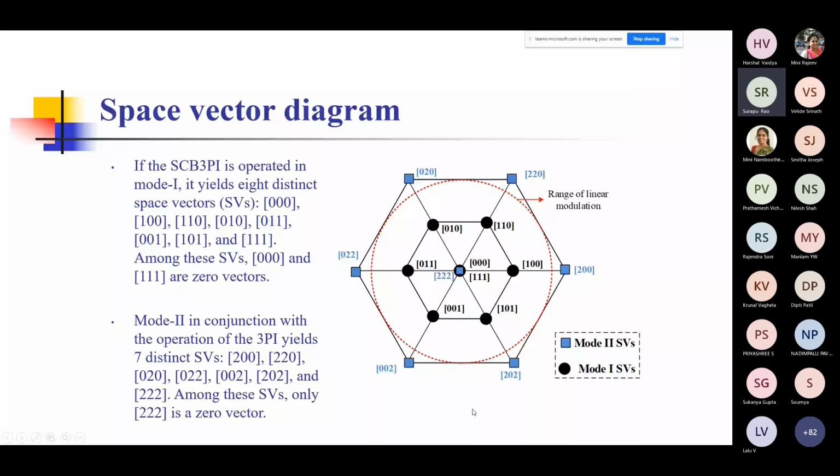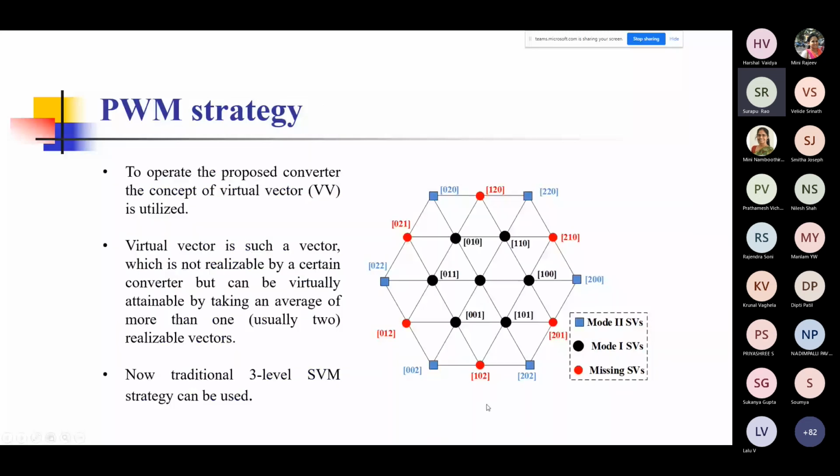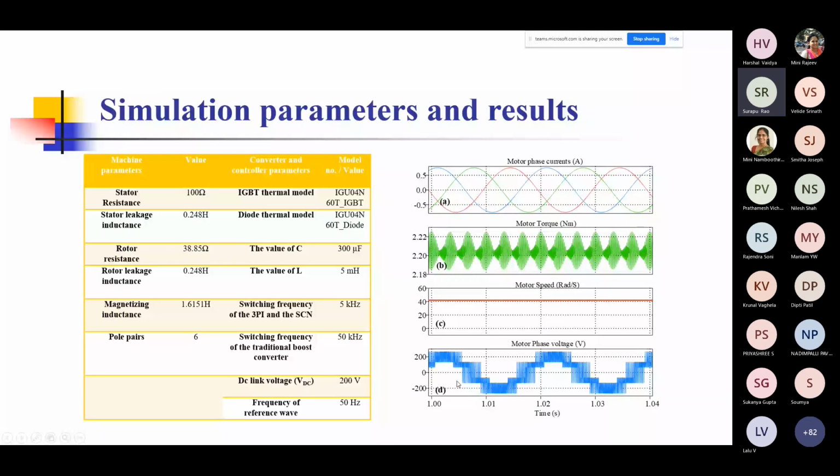This is how the PWM is discussed, but unfortunately I don't have that much time, so I'll just skip this. These are some of the experiments and simulations that we did, and they gave us quite nice results. When we drove the induction motor with it, we saw a very low ripple torque, and also low THD in the current. So these are the results.